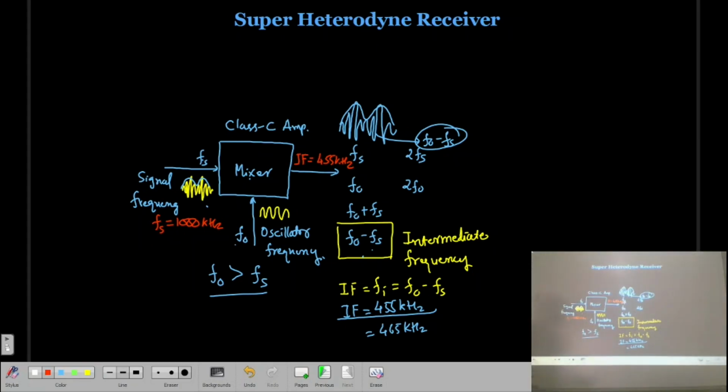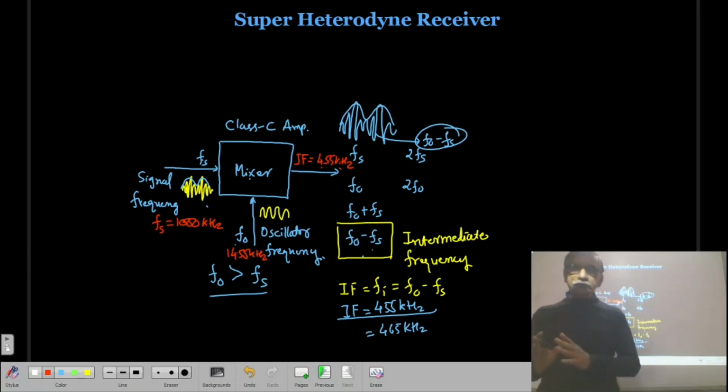It means the oscillator has to generate a frequency of 1455 kilohertz. Then only you can have a difference of FO minus Fs as 455 kilohertz. Now, for any signal frequency, the intermediate frequency will remain constant.